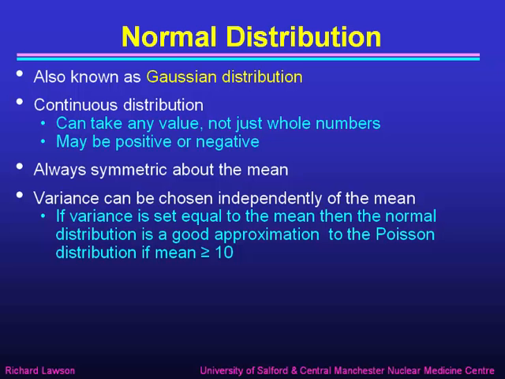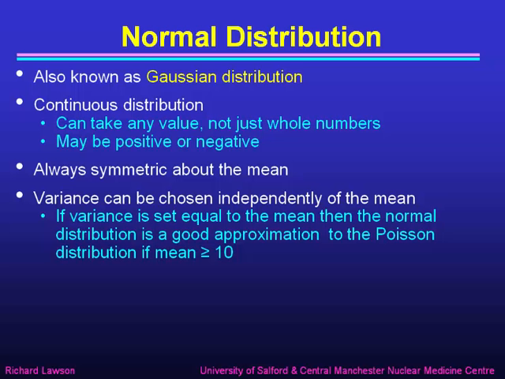The variance of the normal distribution can be chosen independently of the mean. For the two distributions that we've looked at so far, the binomial and the Poisson, the variance was dependent on the mean. But for the normal distribution we can choose the variance to be any value regardless of what the mean is.